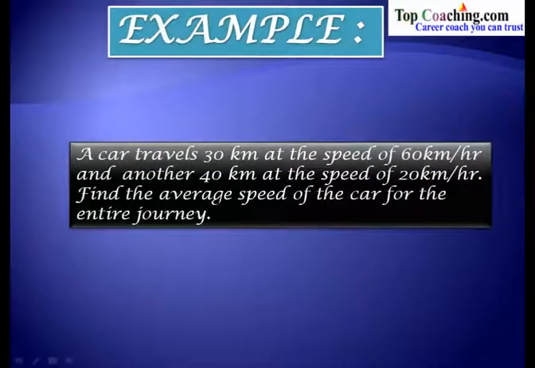Let's solve one more example. A car travels 30 kilometers at a speed of 60 kilometers per hour and another 40 kilometers at the speed of 20 kilometers per hour. Find the average speed of the car for the entire journey.